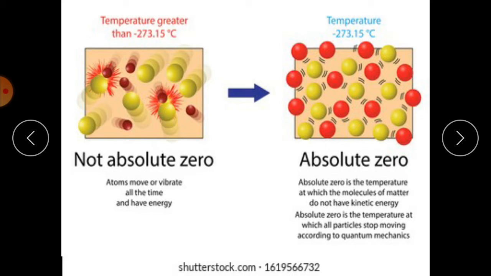Now, what is absolute zero? As a solid cools, heat energy is removed from these particles, and the movement of particles slows. The particles will move more and more slowly until they stop moving altogether. The temperature at which the particles stop moving is called absolute zero.